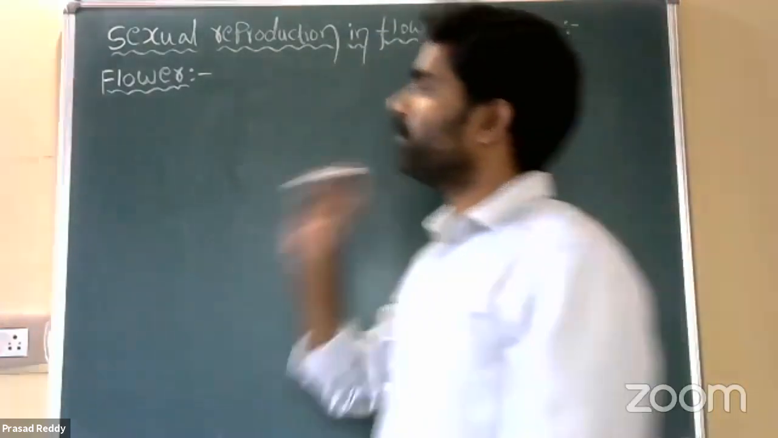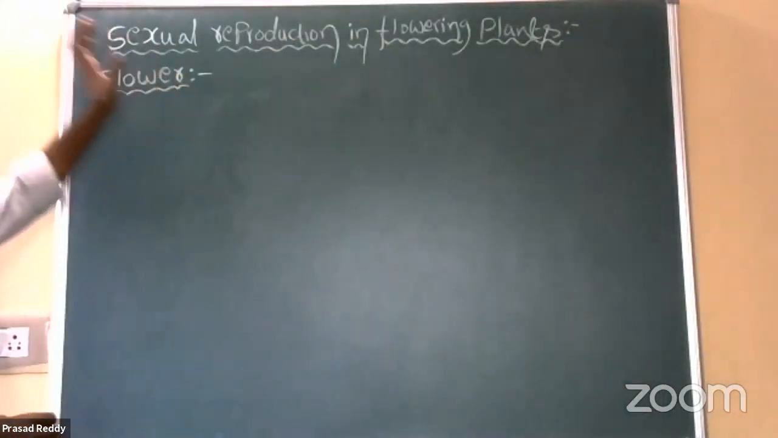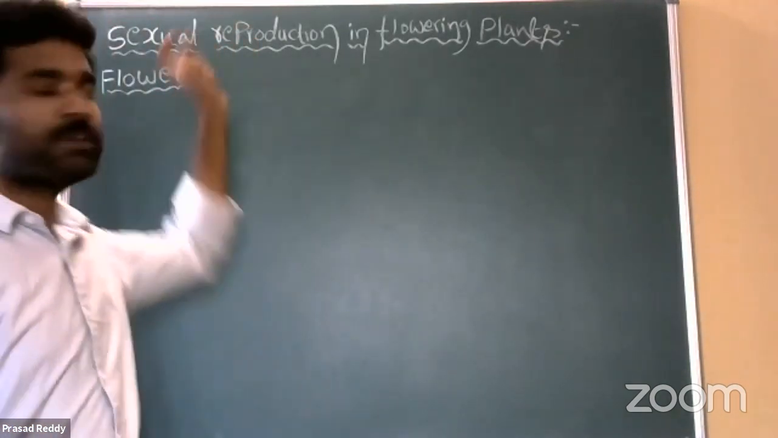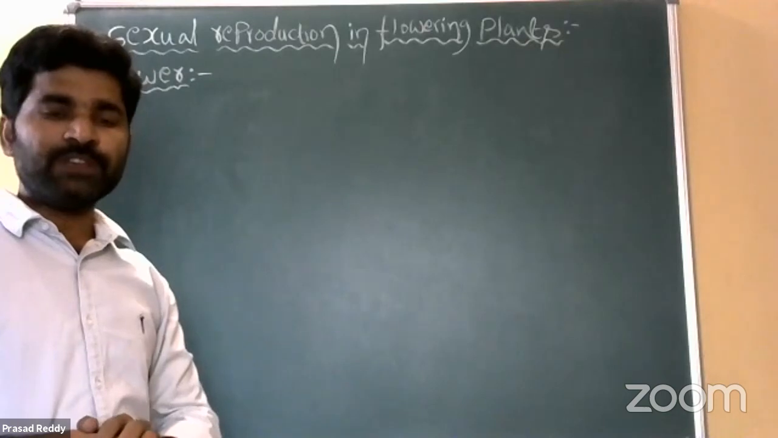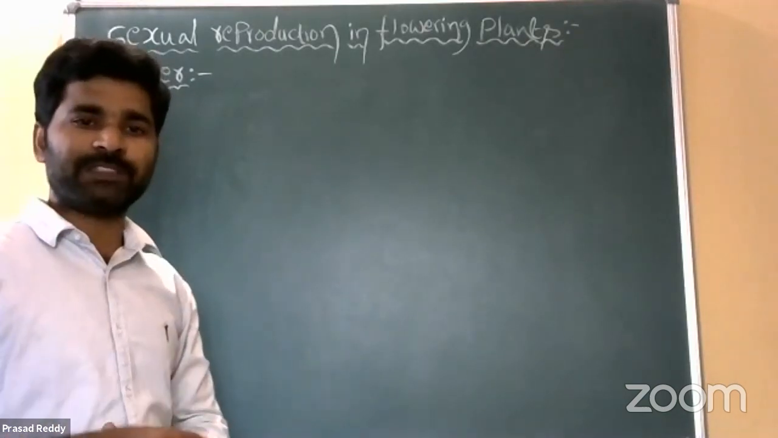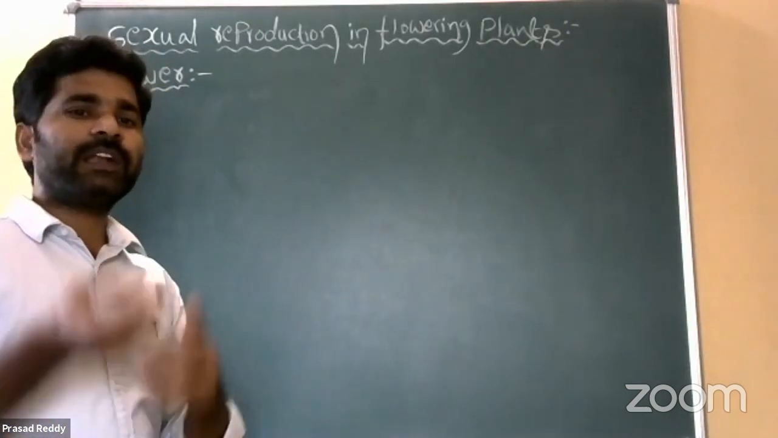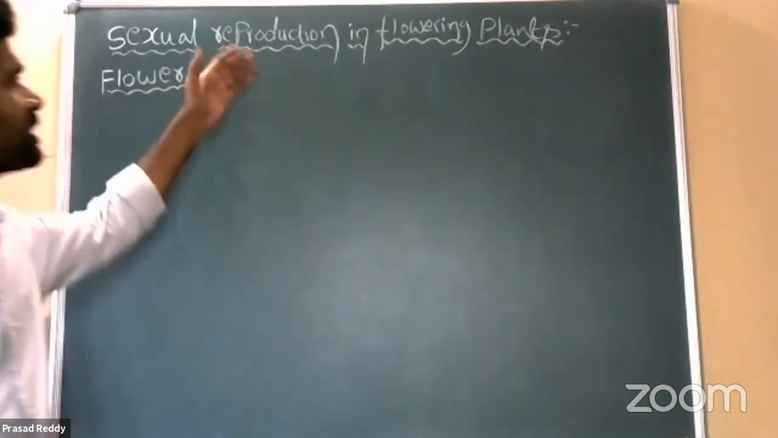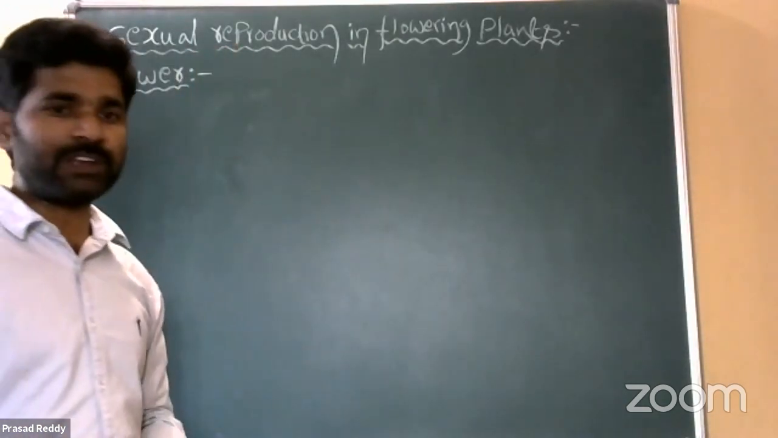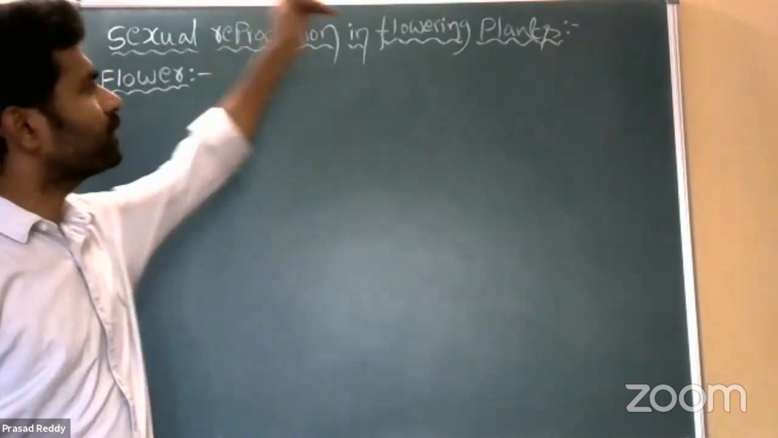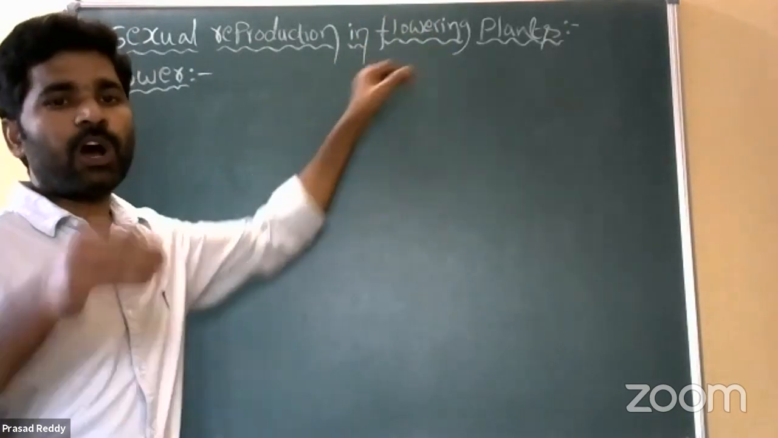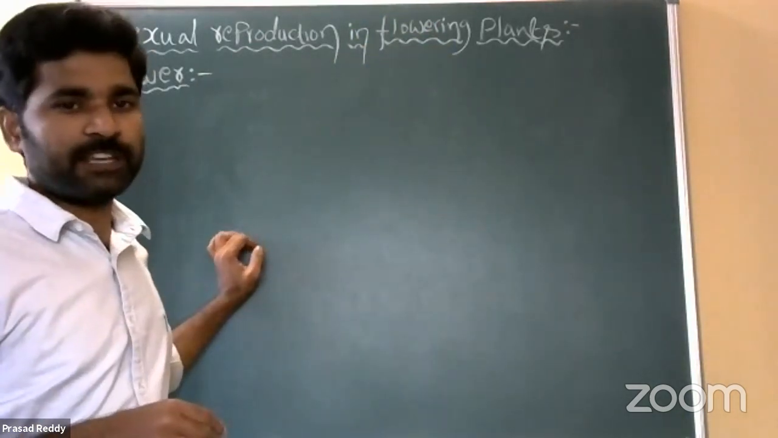In this class, we will see what sexual reproduction in flowering plants is, but already we have some idea. What is sexual reproduction, what is asexual reproduction, what types of asexual reproductive methods are there, and what the actual sexual reproduction is, that information we already discussed in previous classes, right? Now we are going to discuss flowering plants, and how sexual reproduction takes place in them.